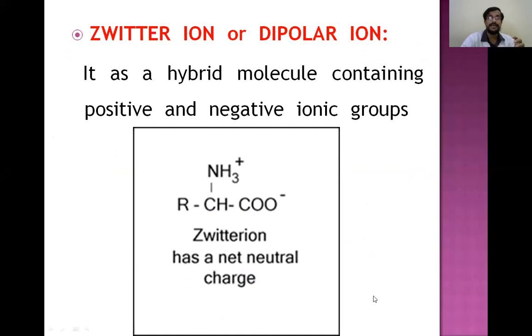It is nothing but a hybrid molecule which contains both positive and negative charge on the same molecule, known as zwitterion or dipolar ion. The net charge is neutral on the zwitterion, and this zwitterion exists at isoelectric pH, which is specific for different amino acids.